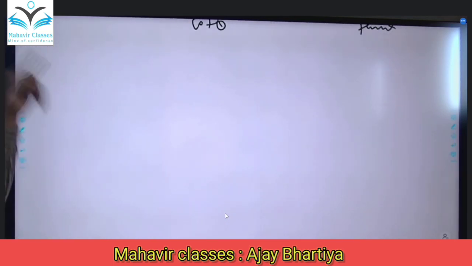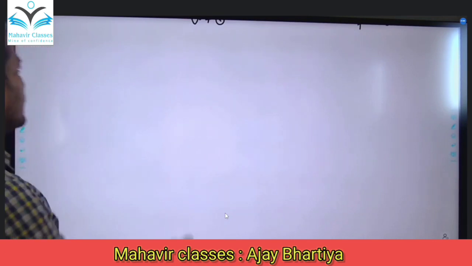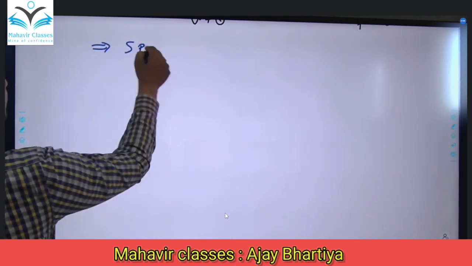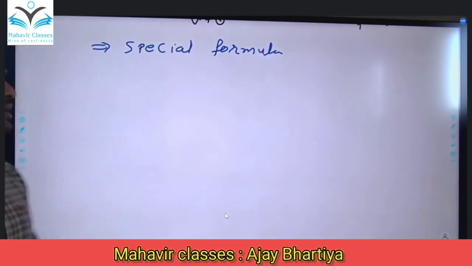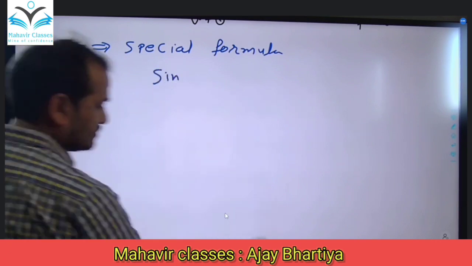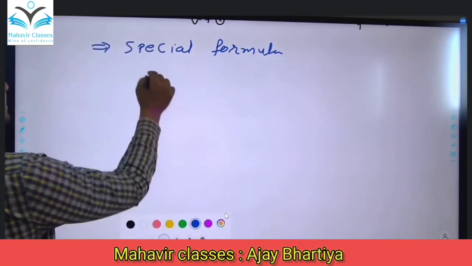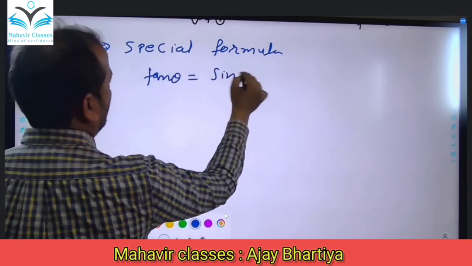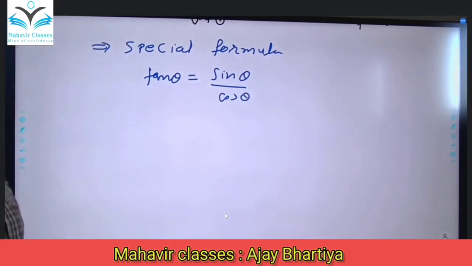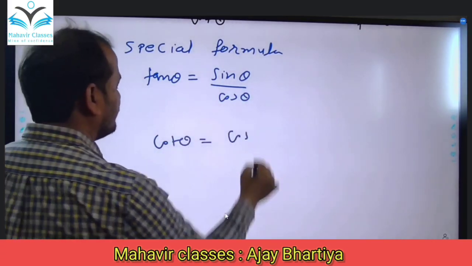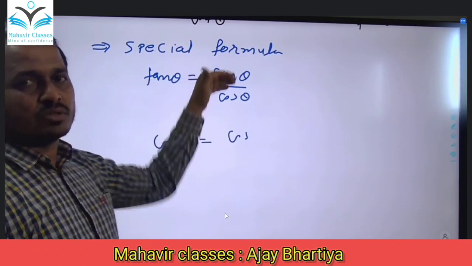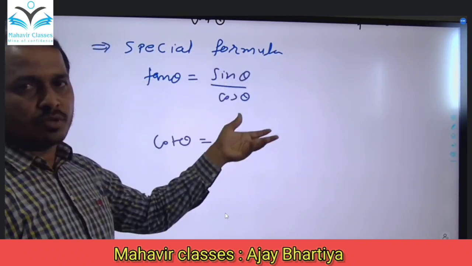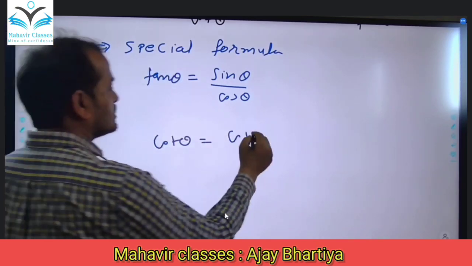Then the special formulas, which I call special from my side. They may not be special for others, but I say they are special. Here, tan theta is equal to sine theta upon cos theta, and cot theta is equal to cos theta upon sine theta, because tan and cot are reciprocal to each other.